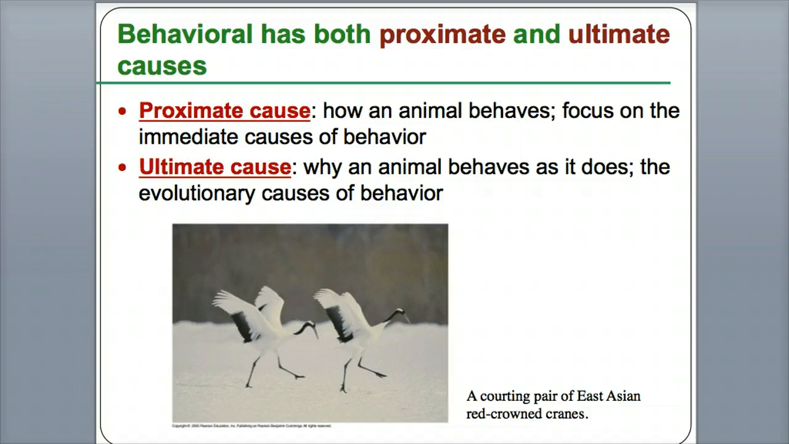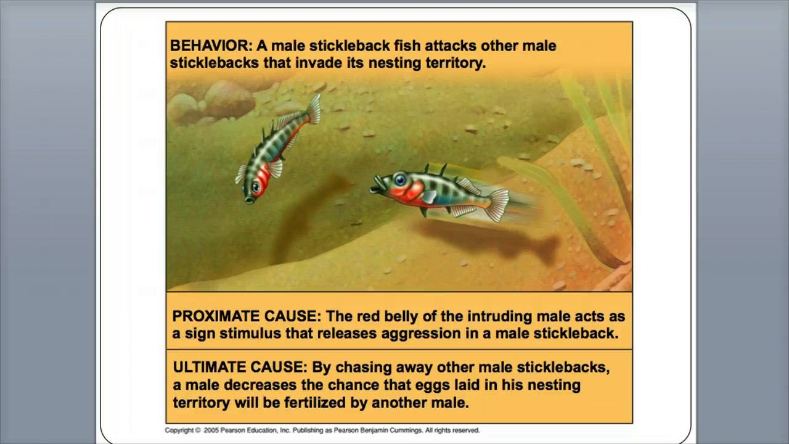Okay. So here I have an example for you. If I switch slides, these are two fish. They're called sticklebacks. And you notice that the most striking feature of these sticklebacks is they have red bellies. The behavior is that a male stickleback fish attacks other male sticklebacks that invade its nesting territory. So the question is, why does it do that? Why does it attack other male sticklebacks that invade its nesting territory?